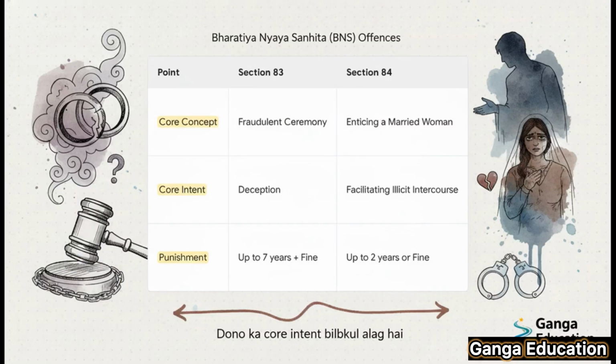All right, for a super quick revision, just remember these key points. Section 83, it's all about a fraudulent ceremony, with punishment up to 7 years. Section 84, this one's about enticing a married woman, with punishment up to 2 years. And remember, their core intents are completely different.